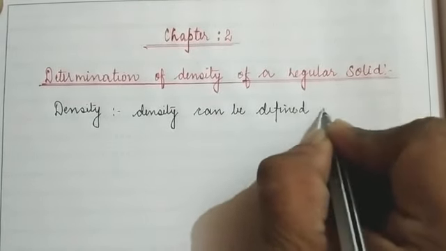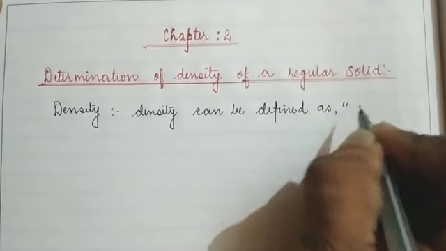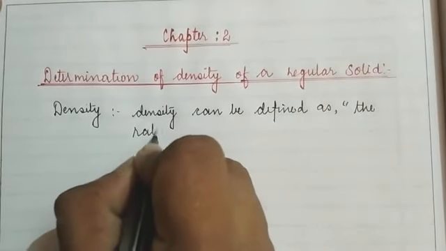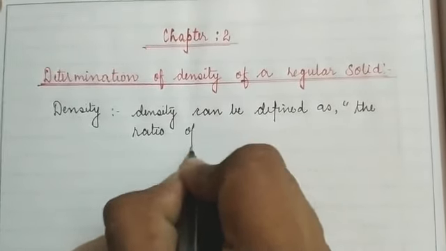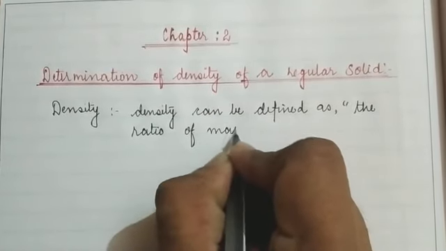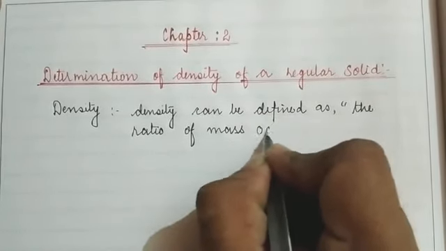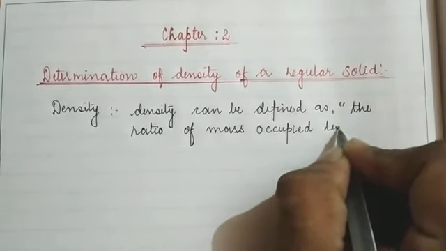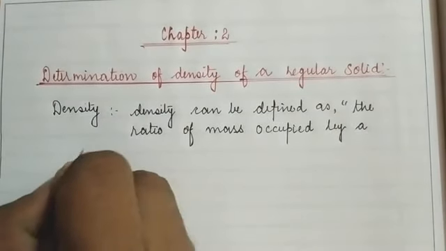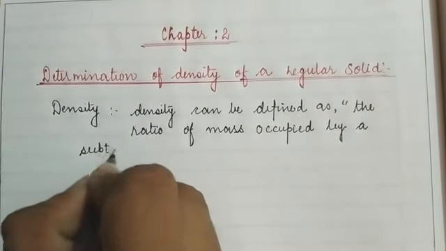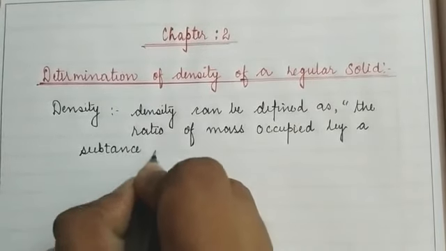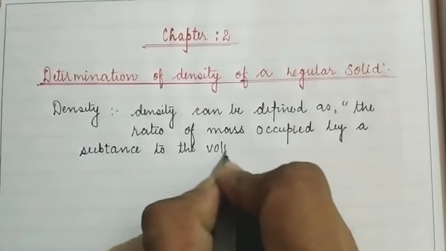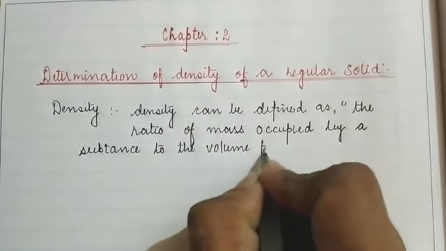Density can be defined as the ratio of the mass of a substance to the volume possessed by it.